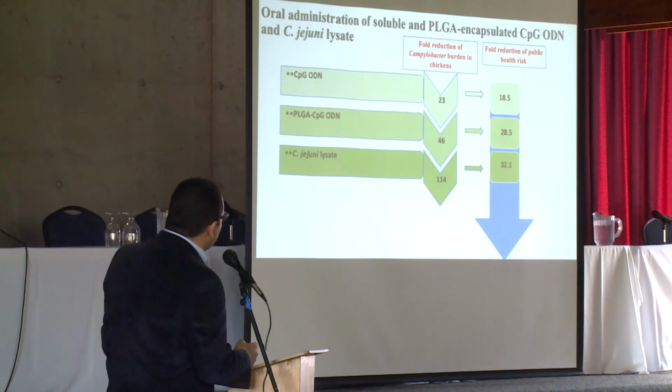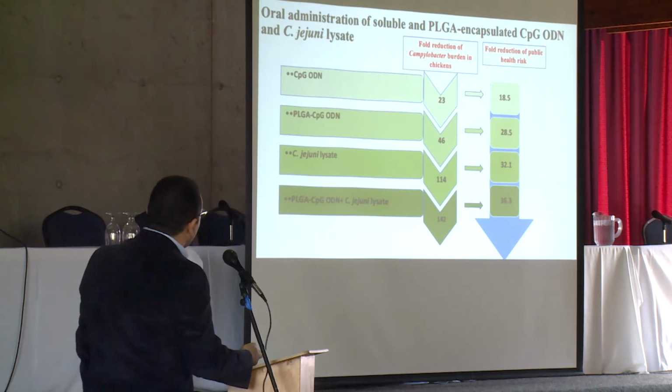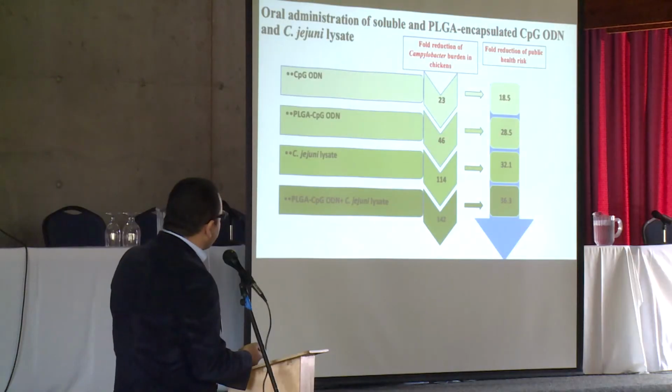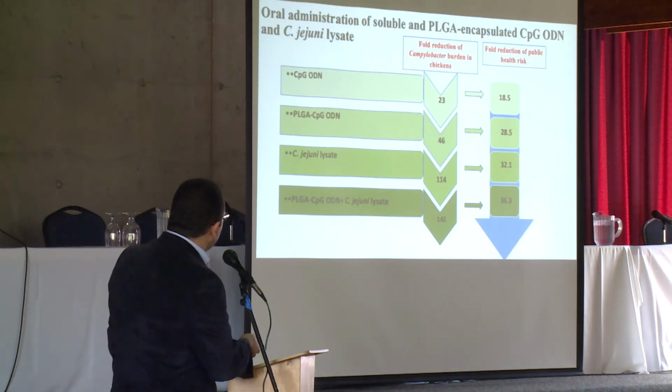We also used C. jejuni lysate as a multi-antigen TLR-rich vaccine, and we found that oral administration of this lysate reduces Campylobacter burden in chickens by 114 folds, which means a reduction of incidence of infection in humans by 32 folds. A greater reduction was achieved following a concomitant delivery of PLGA CpG-ODN and C. jejuni lysate, as we can appreciate here.